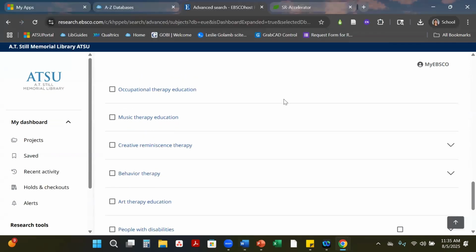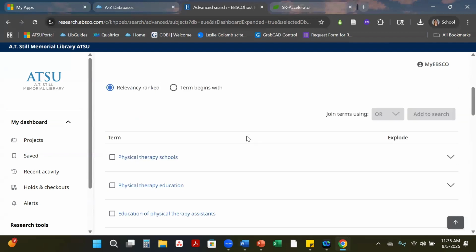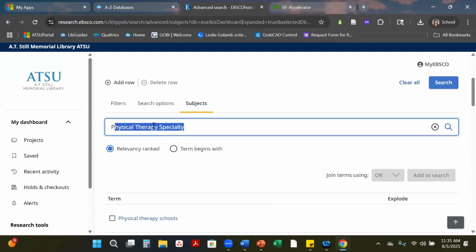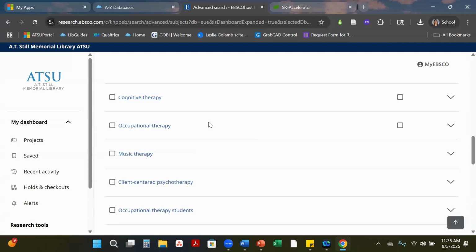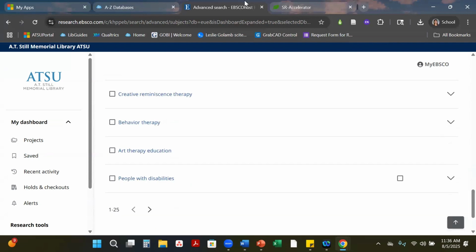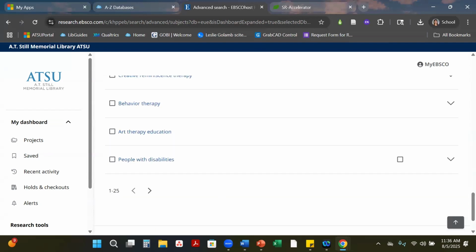We're going to check our last one. It looks like the same result for this one as well, so we're going to remove this one too.